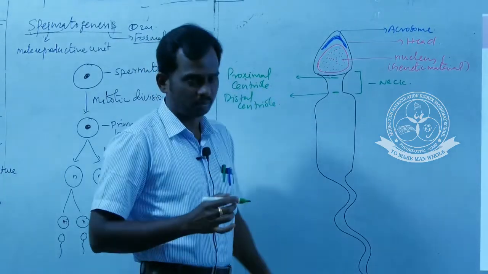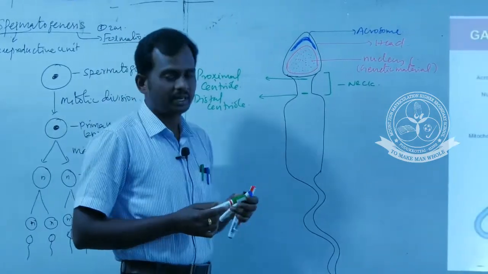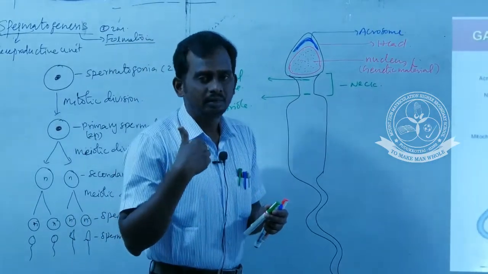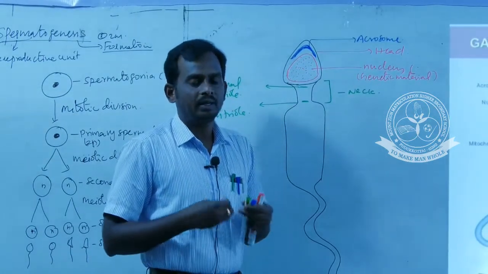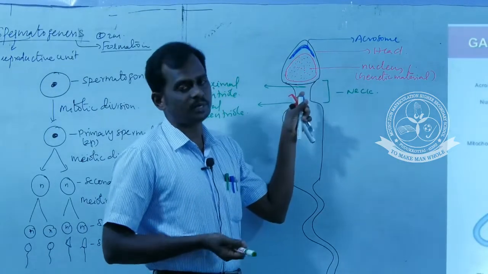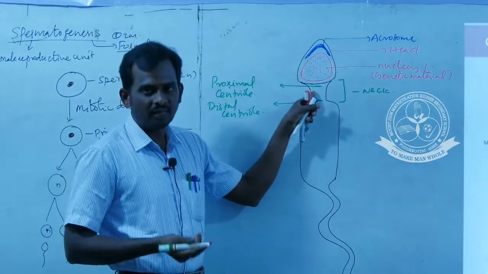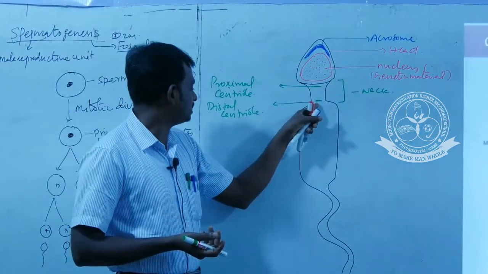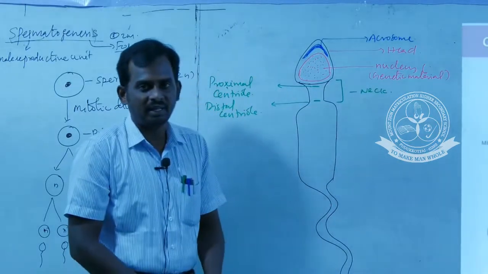During fertilization, the proximal centriole enters into the egg. It is responsible for cleavage. So the main role of the proximal centriole is the cleavage process. And the distal centriole is modified as the axial filament of the sperm.